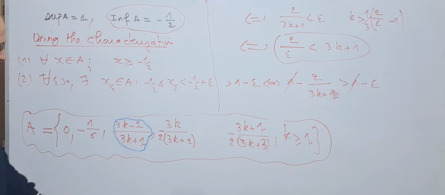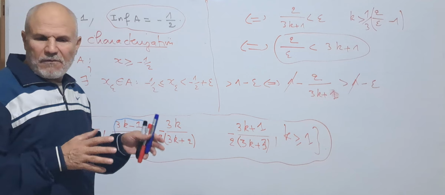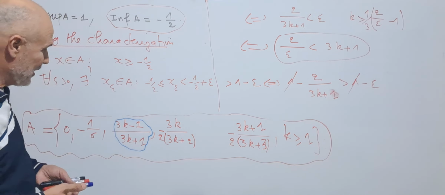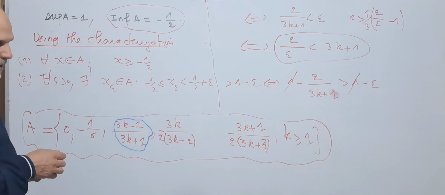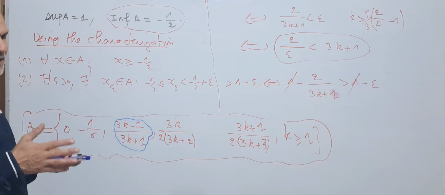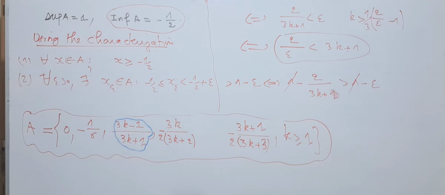We use the integer part, or we can use the fact that R is Archimedean, the Archimedean axiom of R. By the way, the Archimedean axiom can be obtained as a consequence of the completeness axiom, which is a simple application. This is about this exercise.